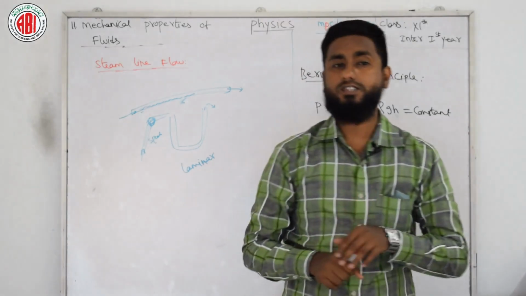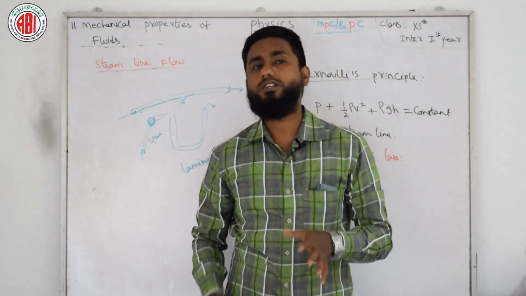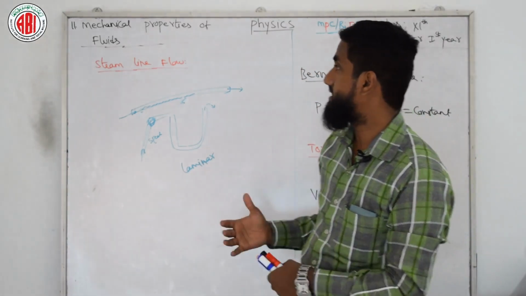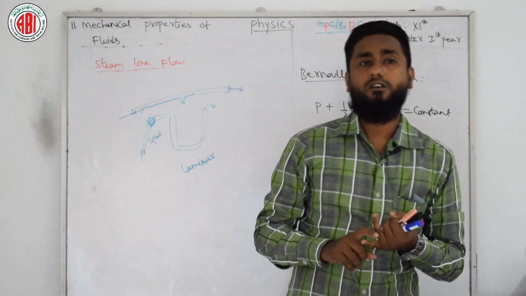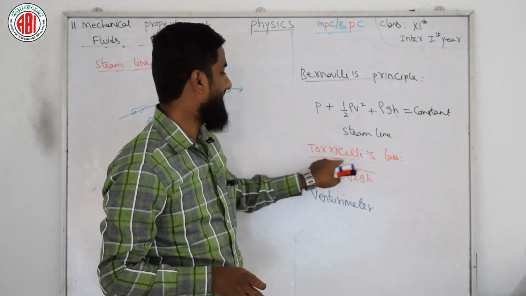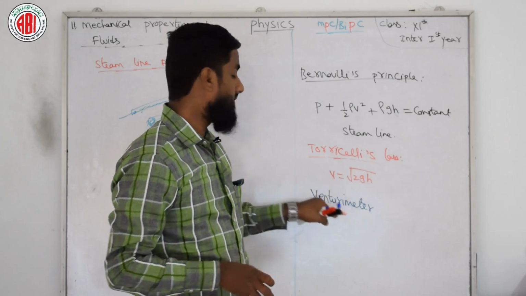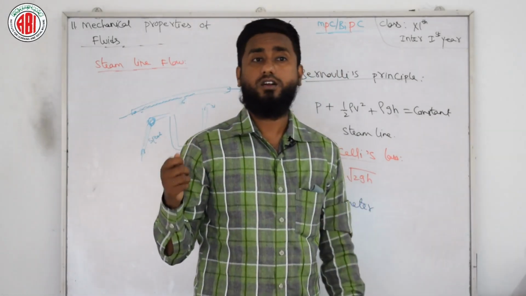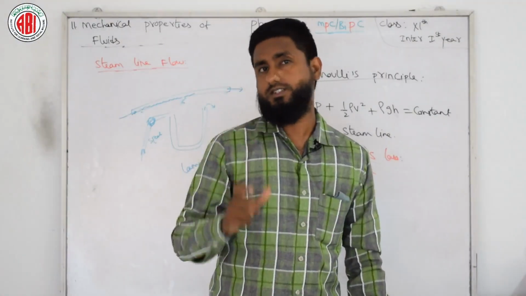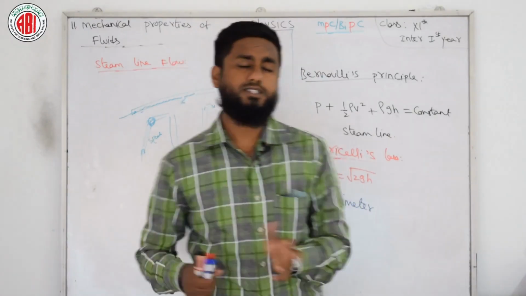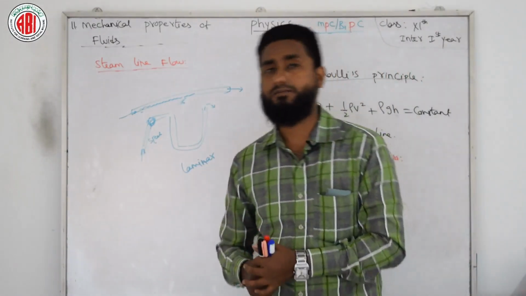We are going to continue the same chapter in our next session, but students and viewers, make sure you remember a few things in this chapter. What is a fluid, what is Pascal's law, what is Bernoulli's principle, Torricelli's law, and the device names like Venturimeter, and the open tube manometer, which I just mentioned. And you need to remember relative densities, these types of things related to our part number 1.